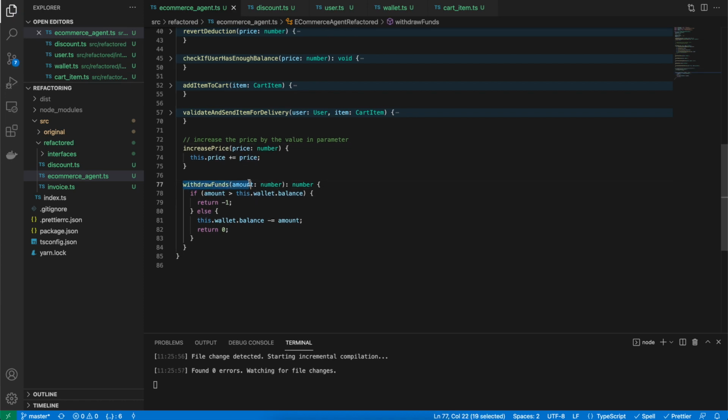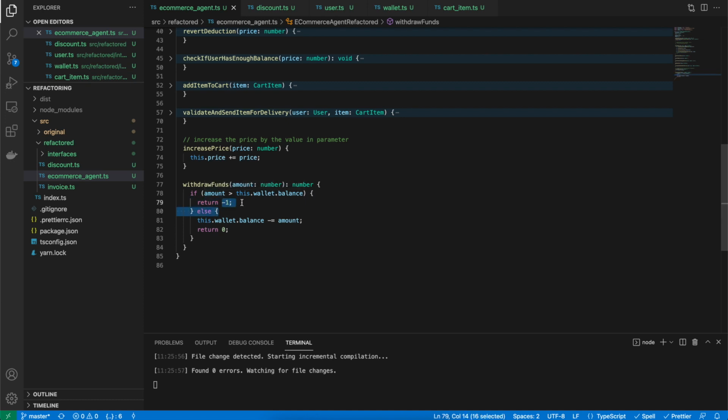The next method here says withdraw funds. It accepts the amount and checks if the amount is greater than the wallet balance, which is the user's wallet balance, and if it is, that means the user cannot withdraw that much amount. Hence, this is a negative case, so negative means false.